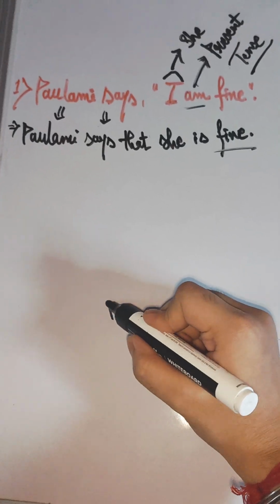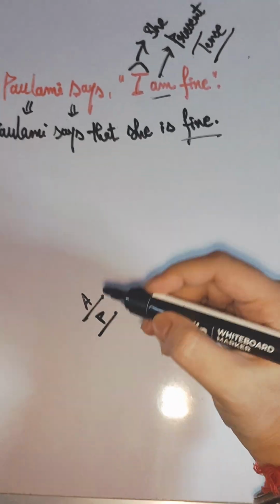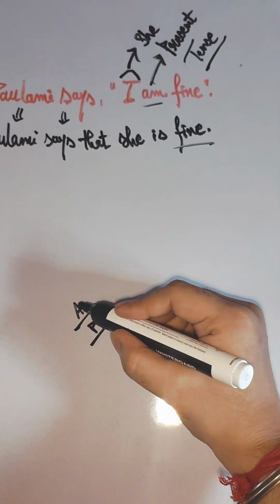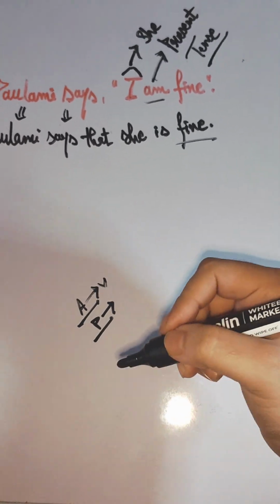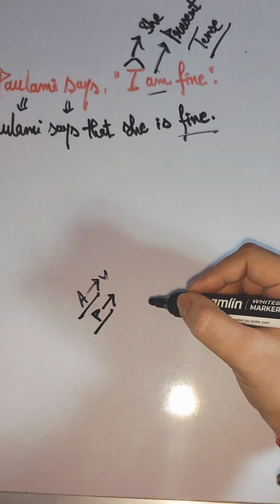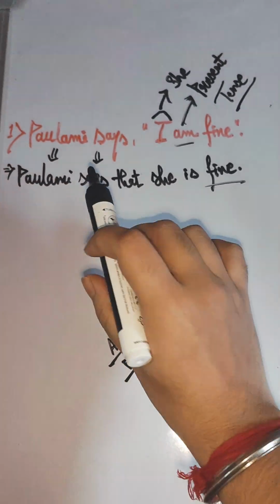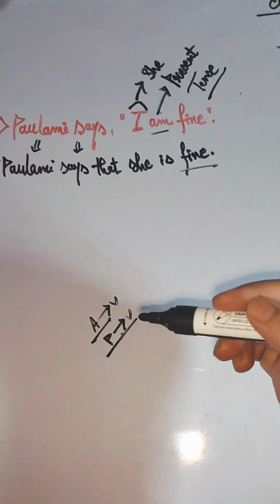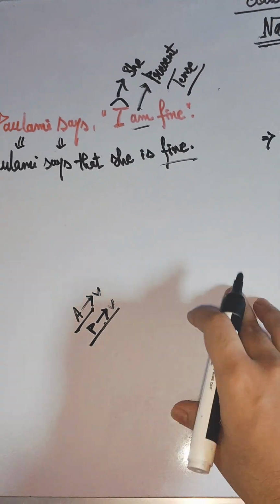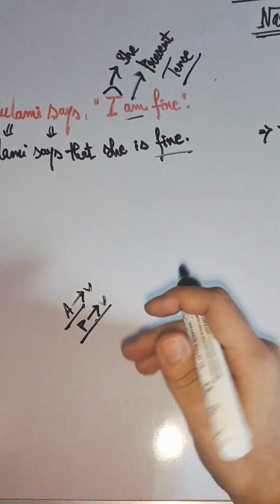So before learning narration change, we have to learn that there are mainly two types of voice. First is the active voice and other is the passive voice. When the speaker is directly saying something, that is called active voice, and when the speaker is not saying anything directly and another person or third person is saying that same thing indirectly, that is called passive voice. So in this example, we can clearly see that Paulomi says I am fine. This sentence is in active form and we have to transform it in passive form. In narration change, the main thing that we have to do is to transform active sentence to passive and passive to active.